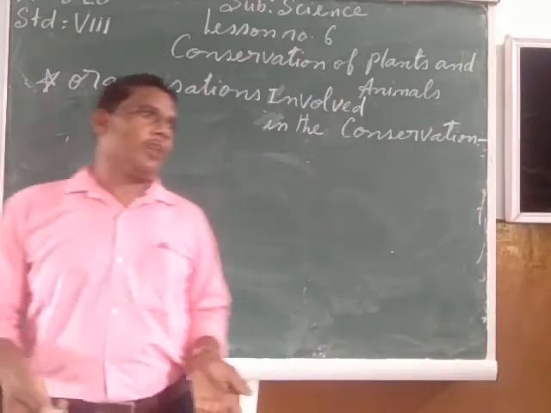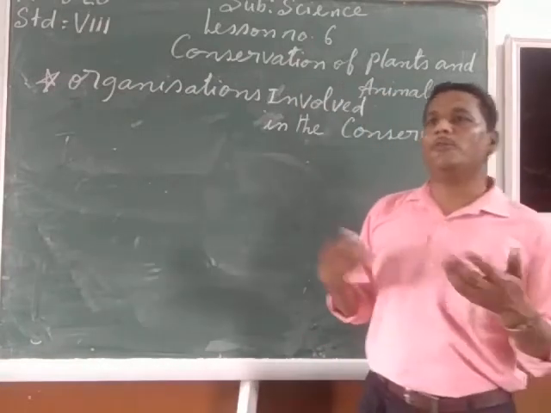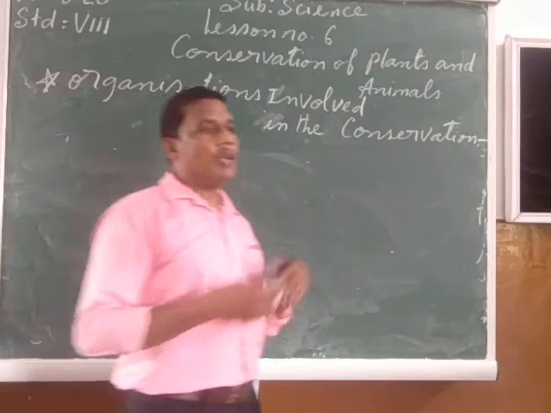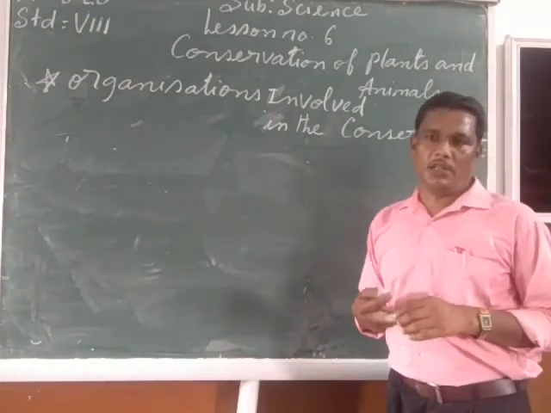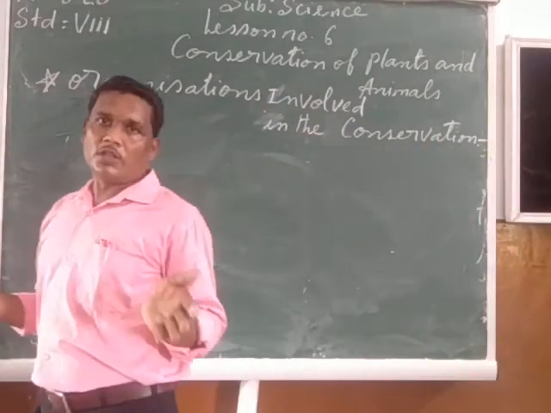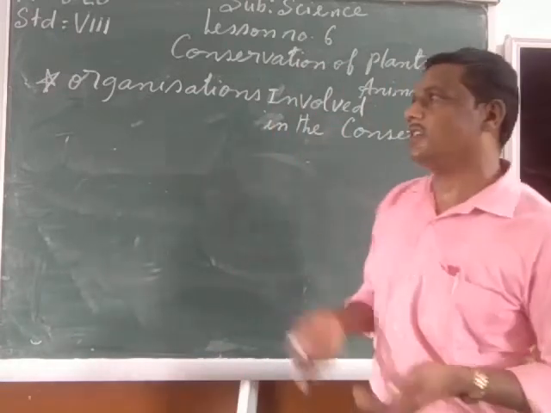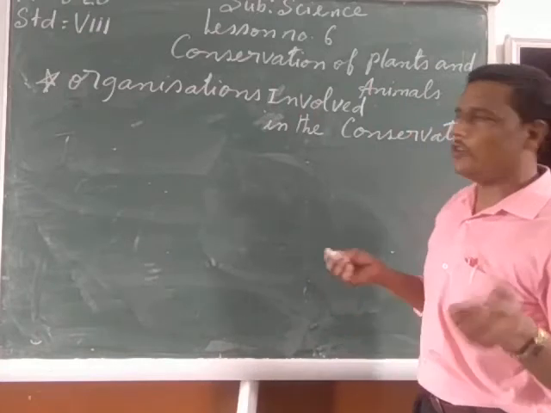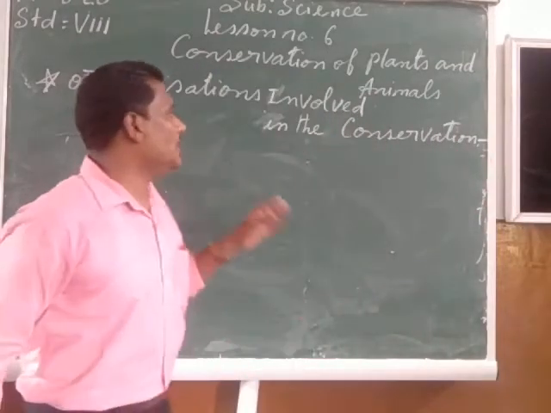Plants are dependent upon animals, animals are dependent upon plants, and we human beings are dependent upon both plants and animals. To maintain the balance in nature, each and every living organism in this world is important, whether it is the smallest microorganism, the mighty blue whale, the elephant, lion, tiger, the plants, or the human being. Each and every living thing has its own importance for maintaining the balance in nature.